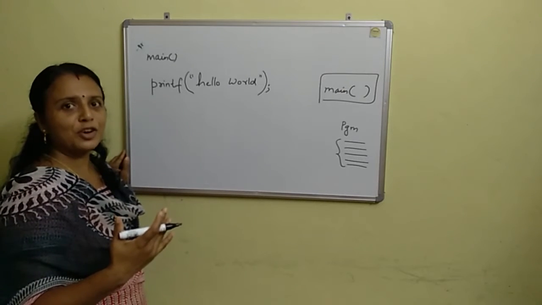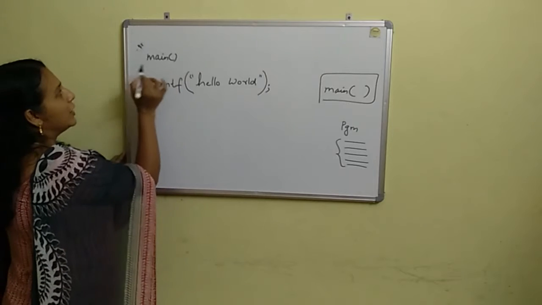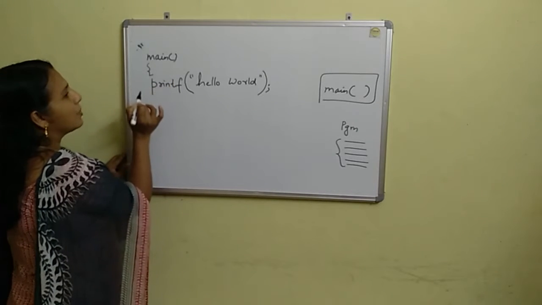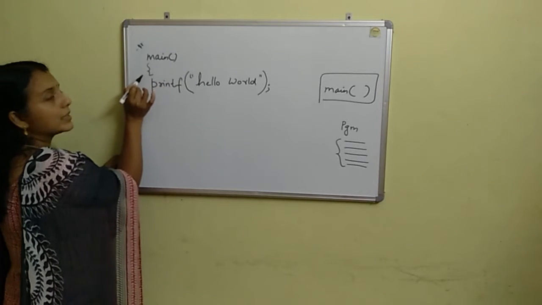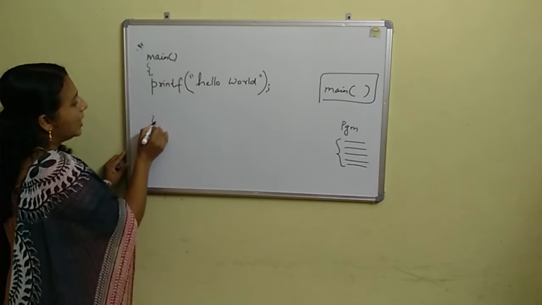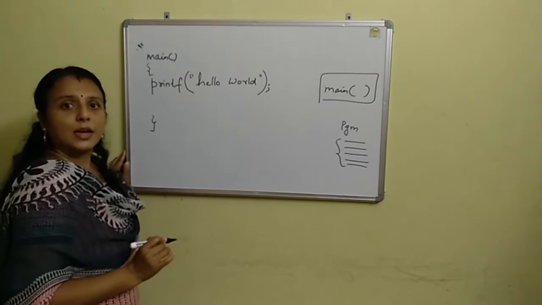Hope this is clear to all of you. So this is the main function. The format is that you start the code with a starting curly bracket and end with an ending curly bracket.